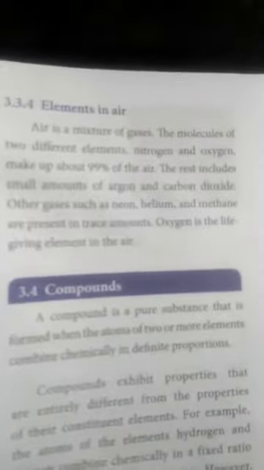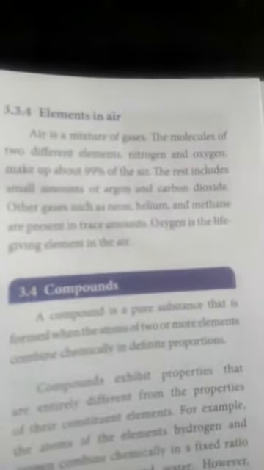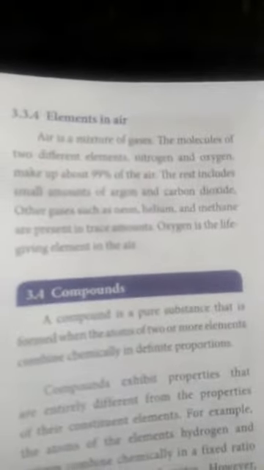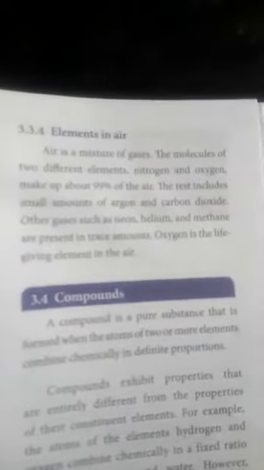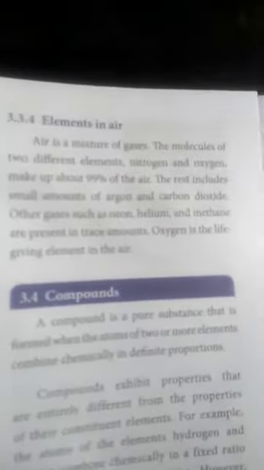Next, elements in air. How many elements are there in air? Air is a mixture of gases with molecules of two different elements, nitrogen and oxygen, which make up about 99 percent. One more question: how much do nitrogen and oxygen make up? 99 percent. The rest includes a small amount of argon and carbon dioxide.